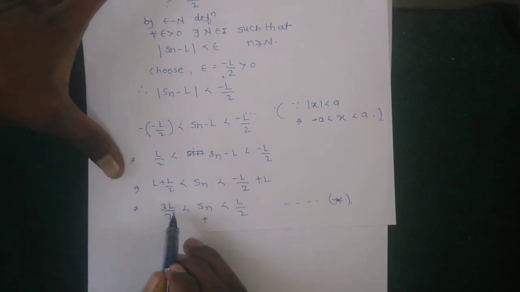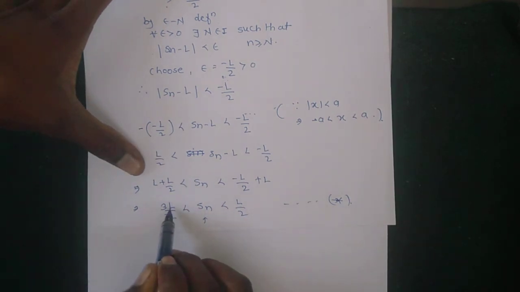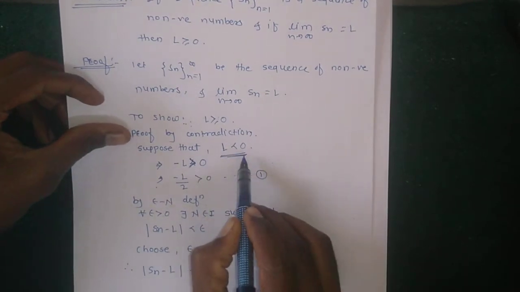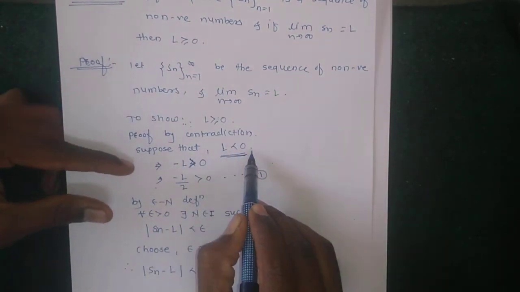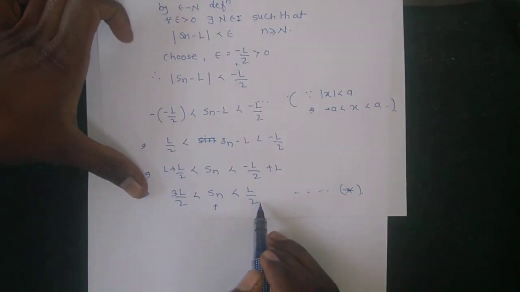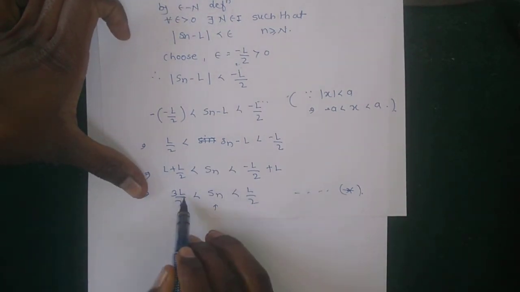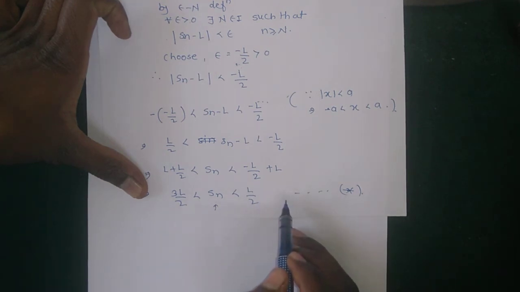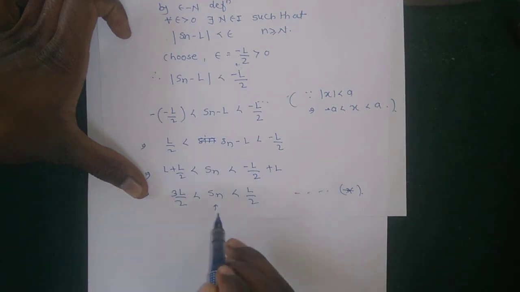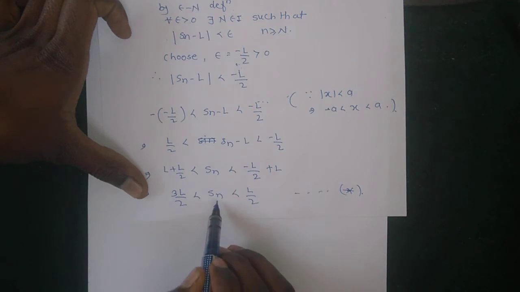But both values, 3L by 2 and L by 2, are negative because L is less than 0. Since Sn lies between 3L by 2 and L by 2, Sn contains all negative numbers.